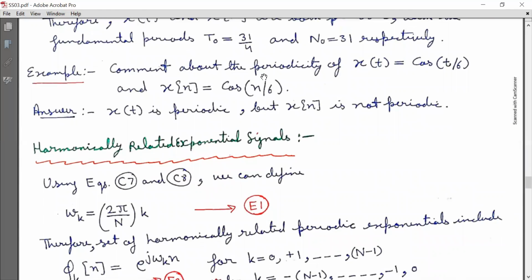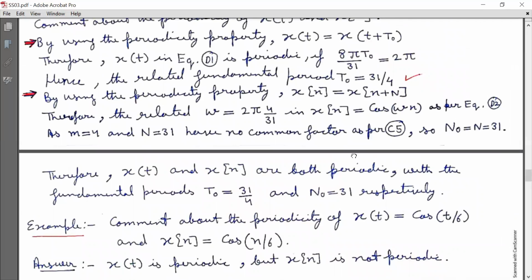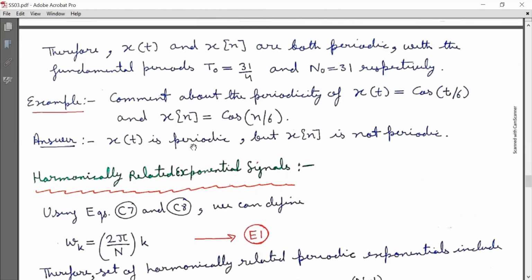Now comment about the periodicity of x(t) equal to cos(t/6) and x[n] equal to cos(n/6). Following the same steps, I can prove that x(t) is periodic, but x[n] is not periodic.